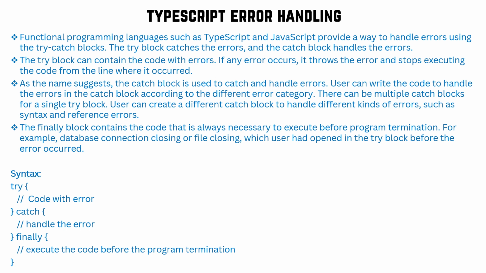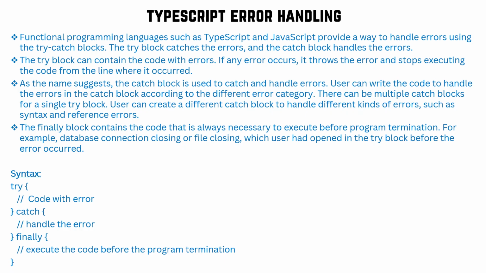So you can surround the try catch block with a finally block. Especially whenever you are working with some file, whether an error is coming or not, you want to close the file. We want to have this kind of step common, whether the error is coming or not, whether your code is working fine or not, but you want to open or close the file. So those kinds of things you can have in the finally block.